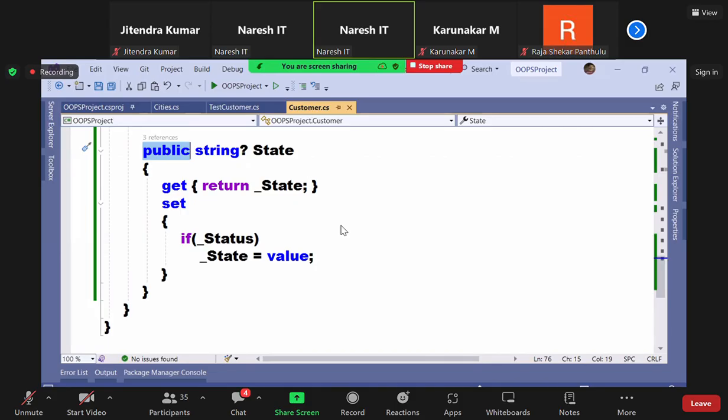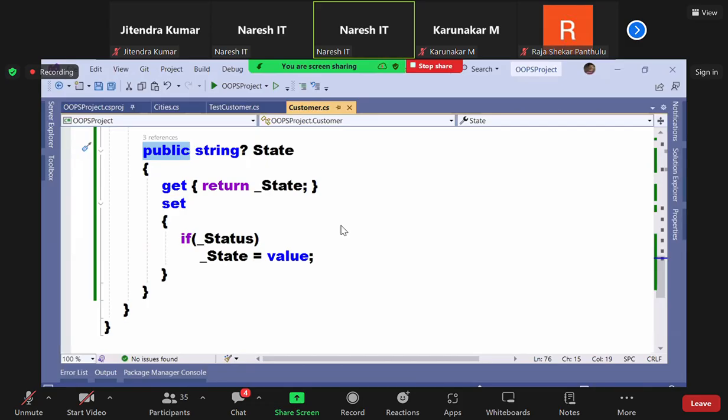But guys, I got a typical requirement here. What is the requirement? I want get to be accessible to everyone, but the set should be accessible only to my child classes. Did you understand or not? Get should be accessible to everyone, but the set should be accessible only to child classes.